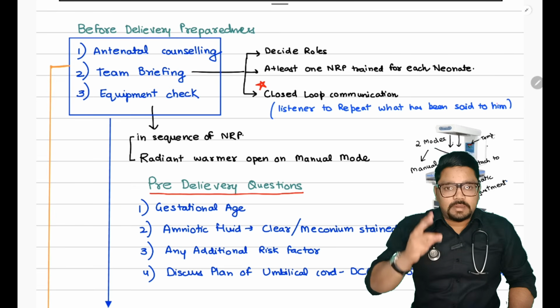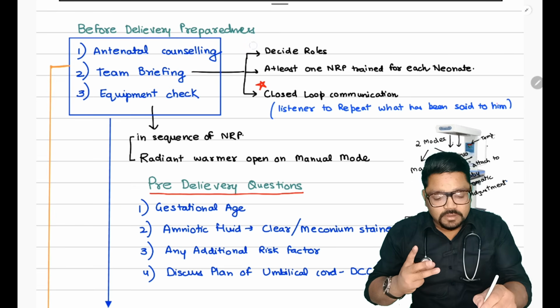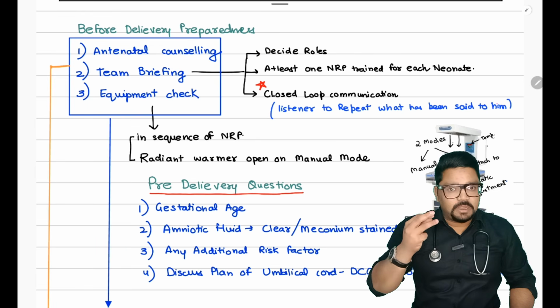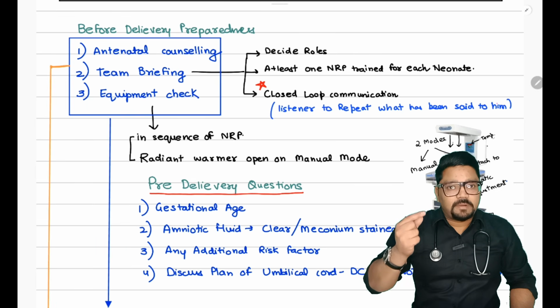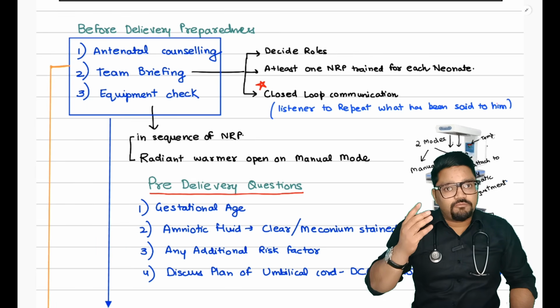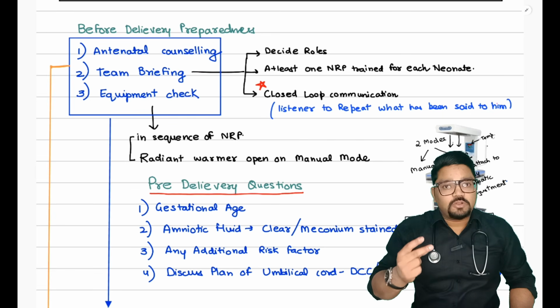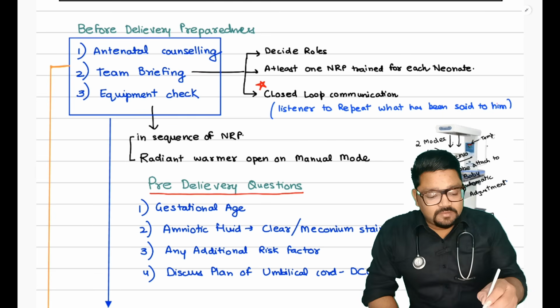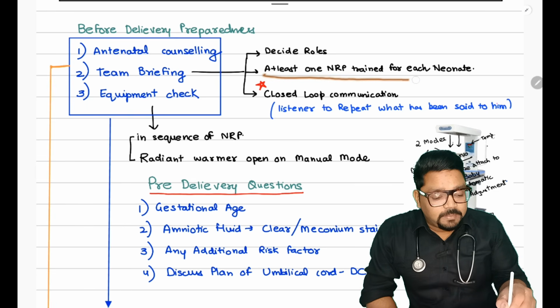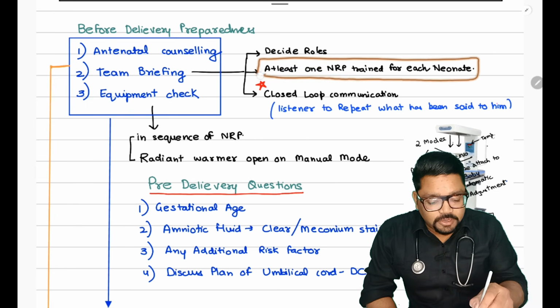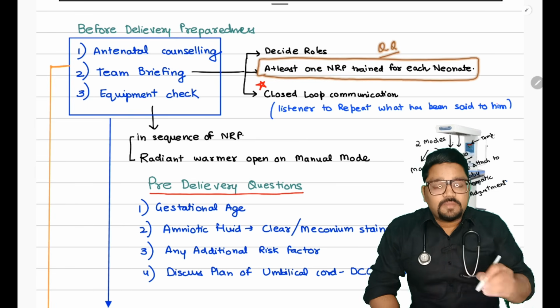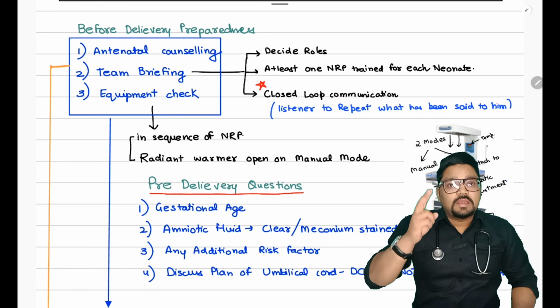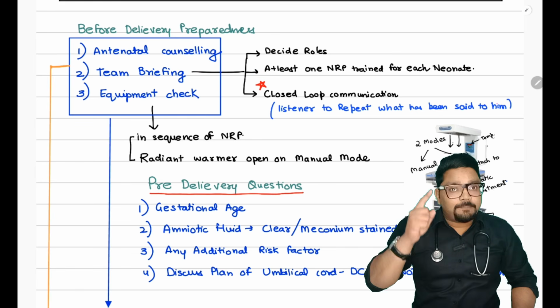In team briefing, remember three things. First is decide the roles. So there must be a team leader, there must be a person who should be responsible for the ventilation part, then there must be a person who should be responsible for the compression part. Second is at least one NRP trained individual for each unit. So for multiple deliveries, there must be two persons who are trained in providing complete NRP.